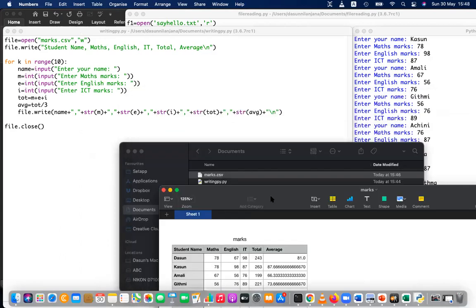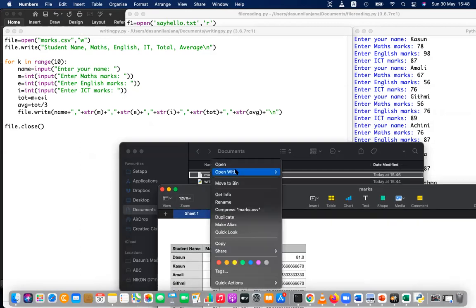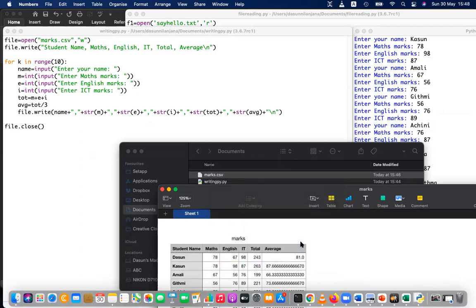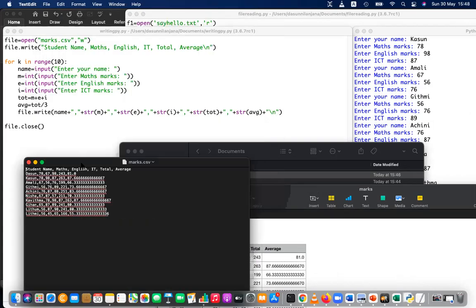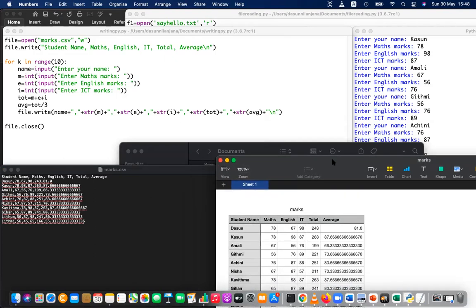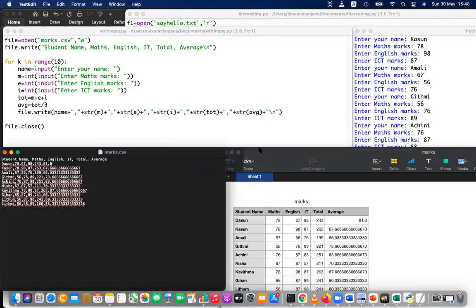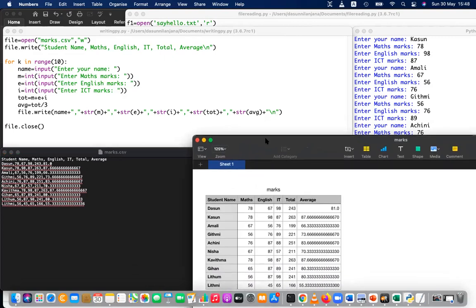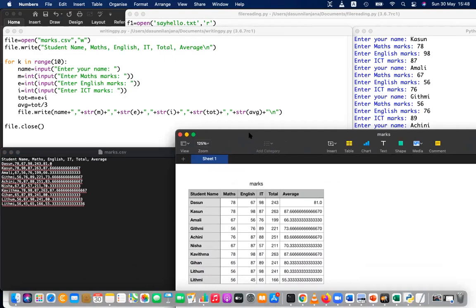It is a text file separated by commas. If you open it with a text editor, you see just commas, but when you double-click and open it in Excel, you can see the cells. That is the advantage of this.